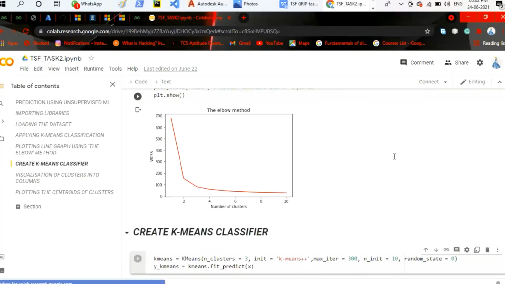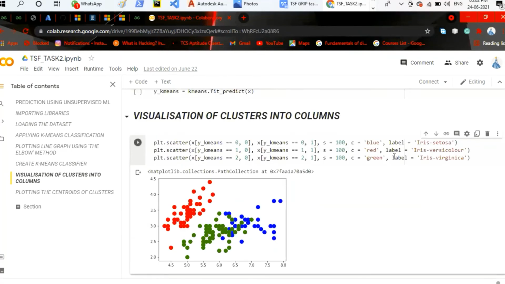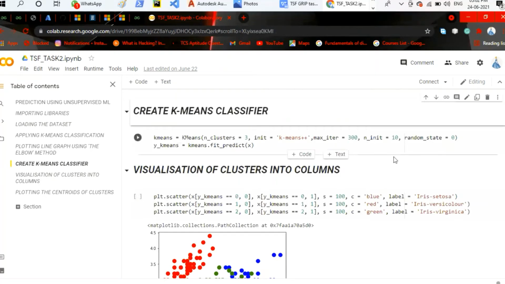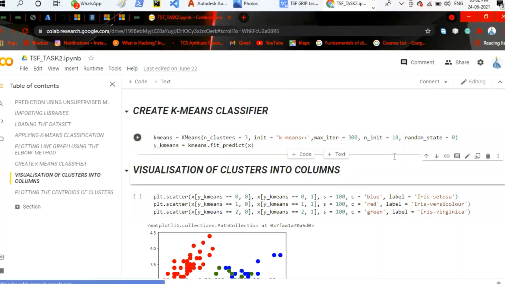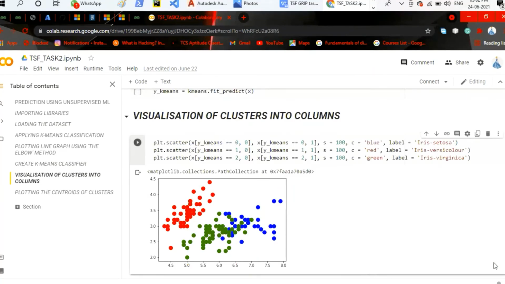After plotting the graph, we have created the K-means classifier. It means we have fitted the K-means clustering model, and then we have started predicting the values. After prediction and fitting the model, we have visualized the clusters.